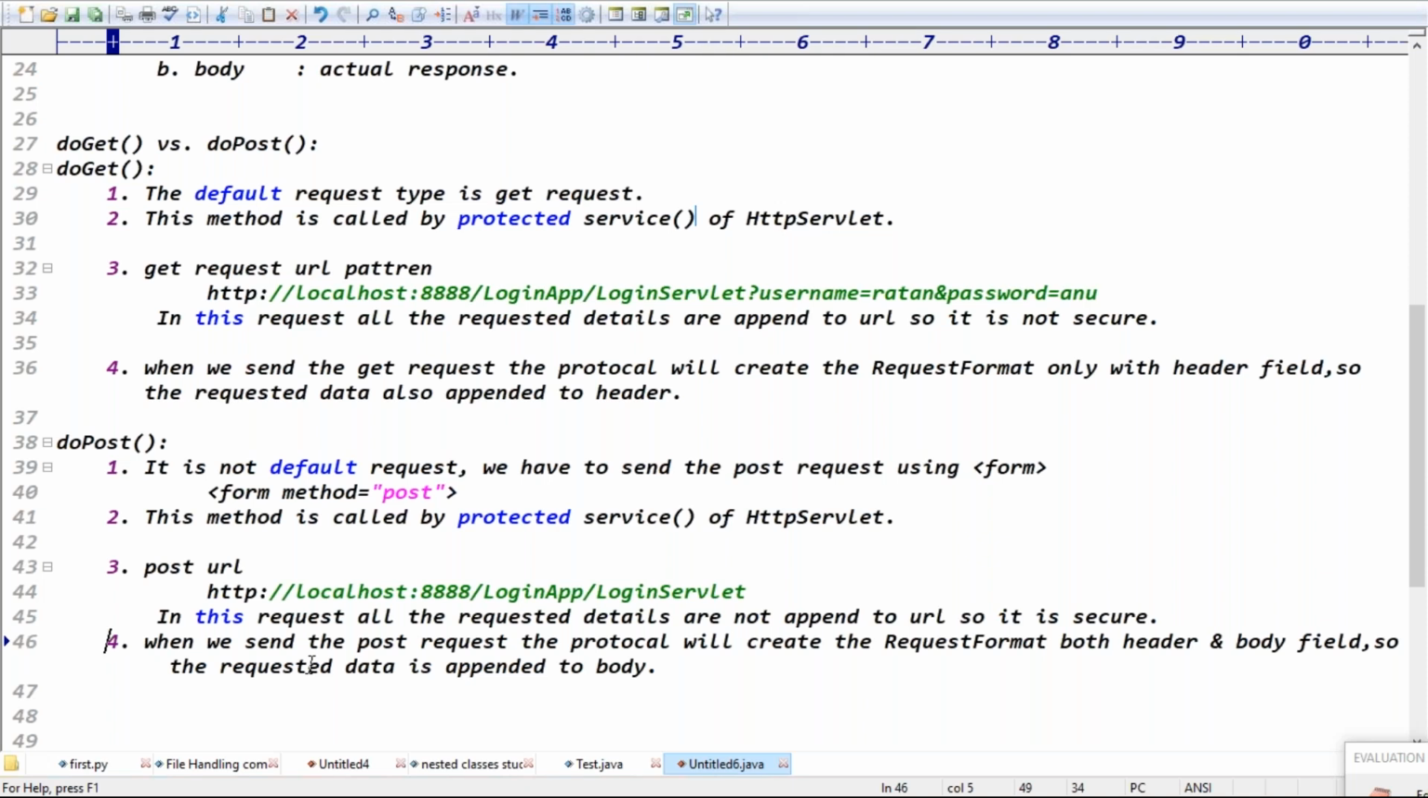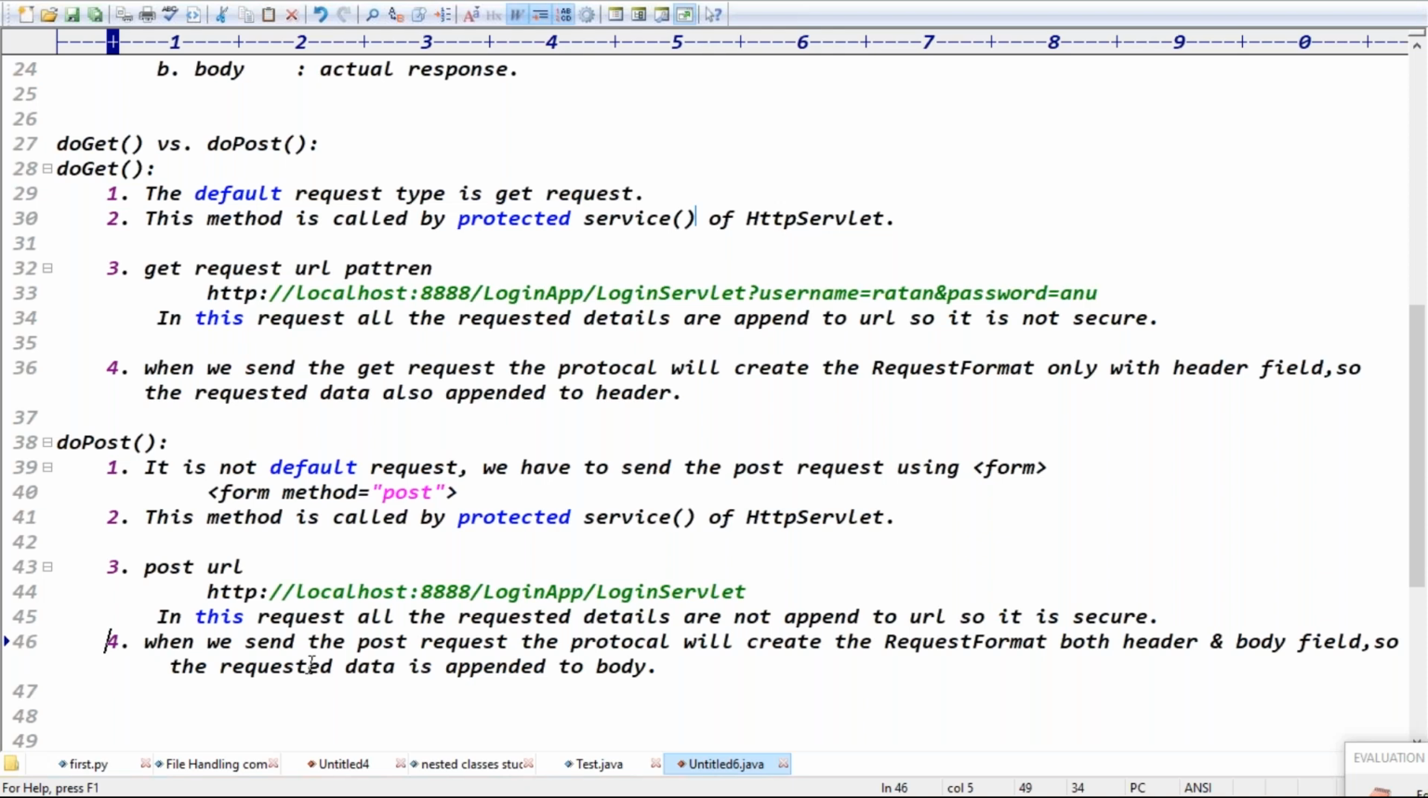Can you explain that fourth point again for doPost, sir? doPost means when you send the request, the request format is created with two fields: header and body. Header contains request details, as you know. Request details means what type of request and all. Request data comes to the body part.